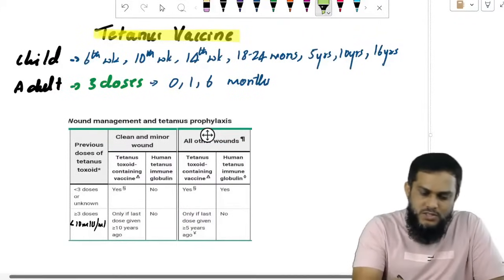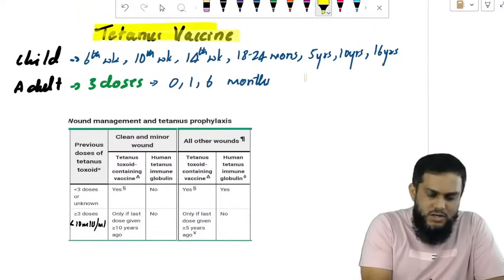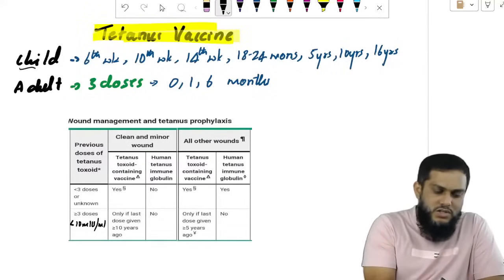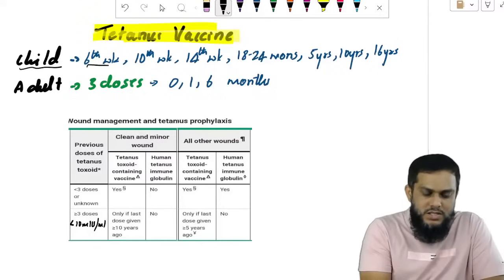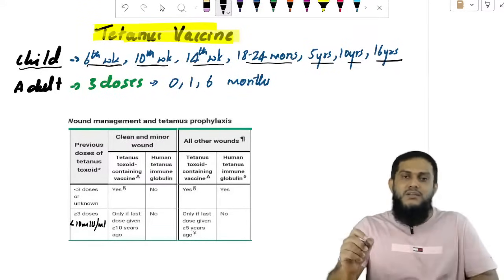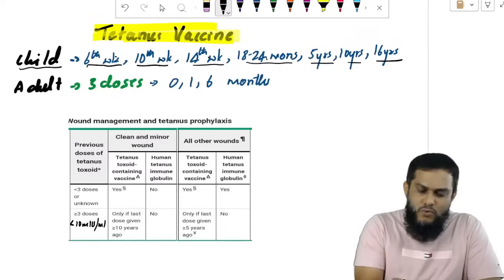One important toxin I want to discuss here. What is that? Tetanus toxin. Normally, in a child, we have to give it at the 6th week, 10th week, 14th week, and then 18 to 24 months, 5 years, 10 years, and 16 years. Sir, 1, 2, 3, 4, 5, 6, 7.